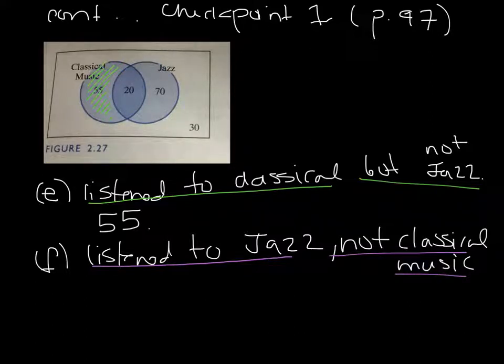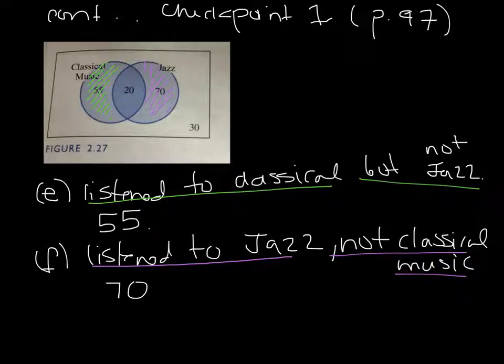Well, if you listen to jazz, you're definitely right here. But you don't listen to classical music. So we have this, but we're going to take away the classical music circle. So we're going to cut this circle out. And so our respondents who listen to jazz but not classical is the purple region. And so that's just simply 70 people. And again, hopefully it's not too bad. It's really just learning how to read these Venn diagrams.